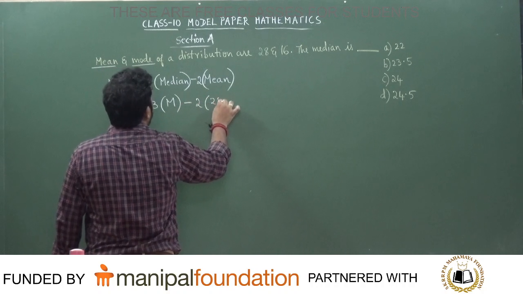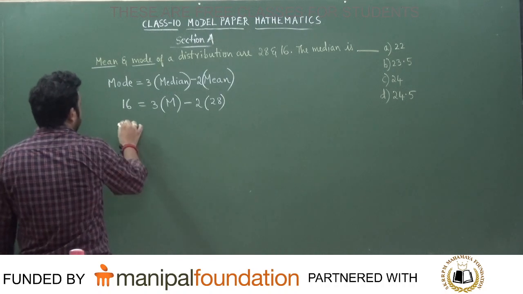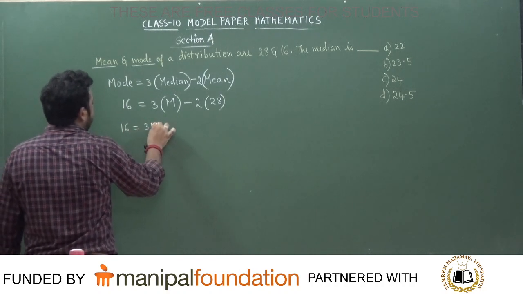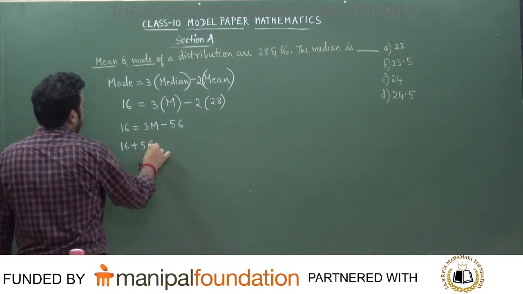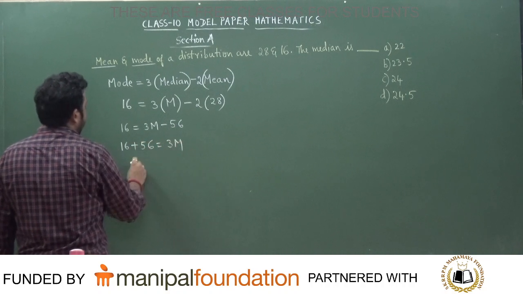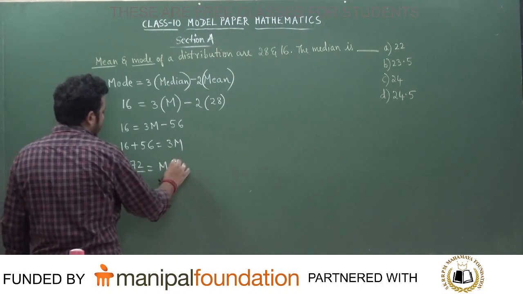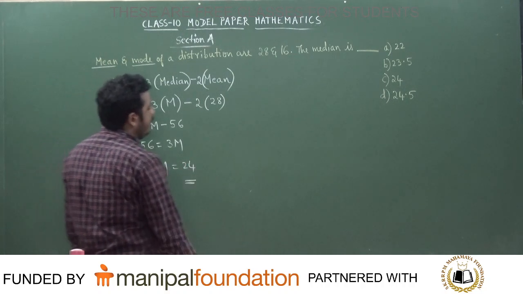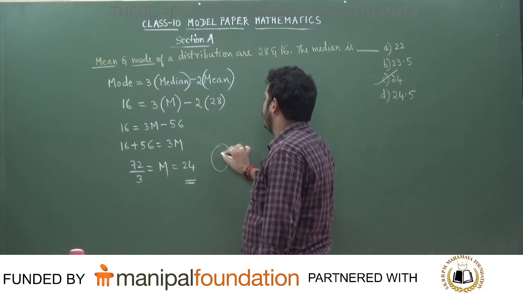So mean is given in the problem as 28, mode is given as 16. So 16 is equal to 3 times median minus 56. 16 plus 56, that is equal to 3 times the median. 72 divided by 3 is equal to the median, students. So the answer that we get for the median is 24, which corresponds to option number C.